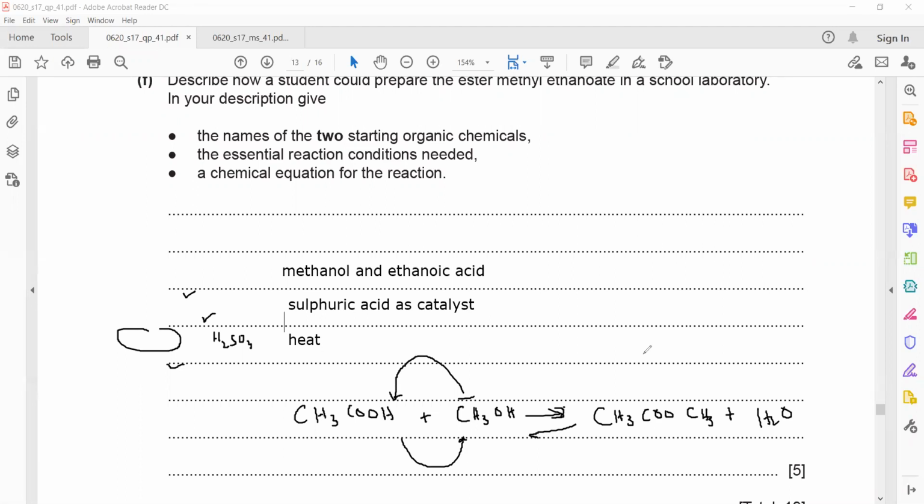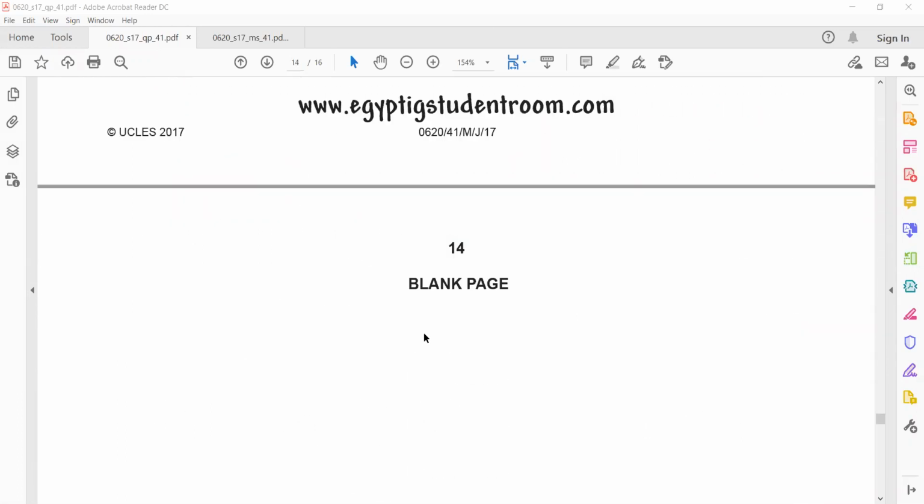Because they mention a chemical equation, you cannot write words here. A word equation is not acceptable. It has to be a symbolic equation. Even if they say write an equation for the reaction, it means symbolic. If they specify to write a word equation, only in that case is a word equation acceptable. Normally you will find the last questions related to organic chemistry, but not always. Most of the time the last question is about organic chemistry.